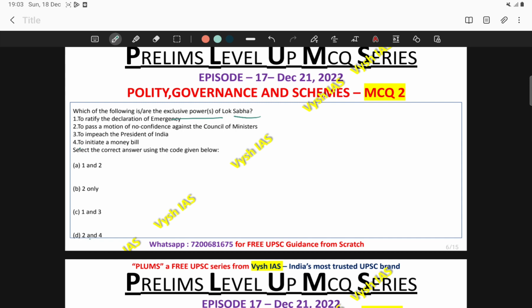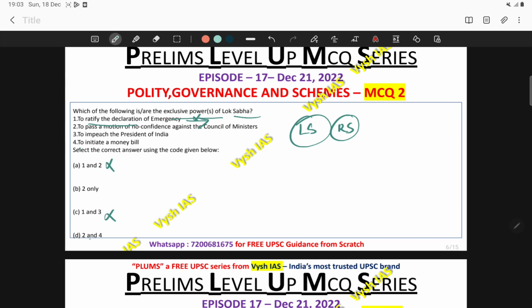Look at the first statement: to ratify declaration of emergency. No, this is not an exclusive power, because both the Lok Sabha and Rajya Sabha are involved in the declaration of emergency, whatever the type of emergency. Whether it is national, financial or state emergency, both Rajya Sabha and Lok Sabha are involved. So this is not an exclusive power. The first statement is wrong, so eliminate A and C.